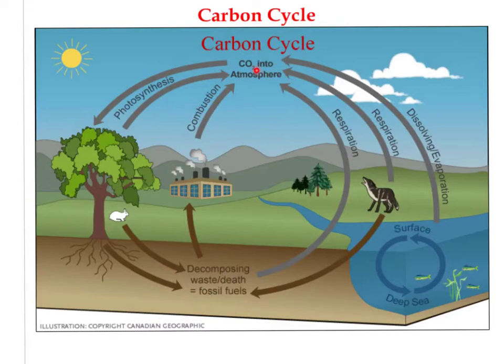Now, this is a very simplified version of the process. It gets a little bit more complex. These are the main points for you to know. Volcanic activity re-releases CO2 back into the atmosphere. We have CO2 basically taking part in the weathering of rocks as well. We have biological and chemical processes that take place with CO2 through the oceans and through different ecosystems in the oceans as well. But this is pretty much the simplified version of how the carbon cycle works.